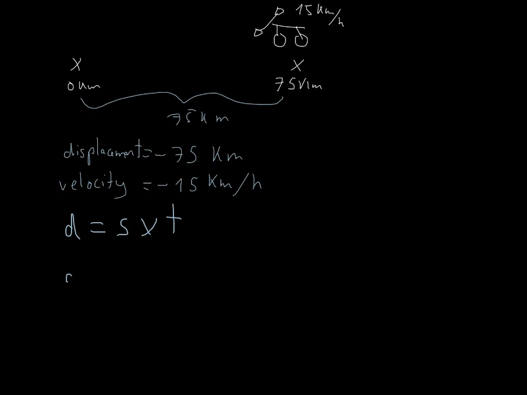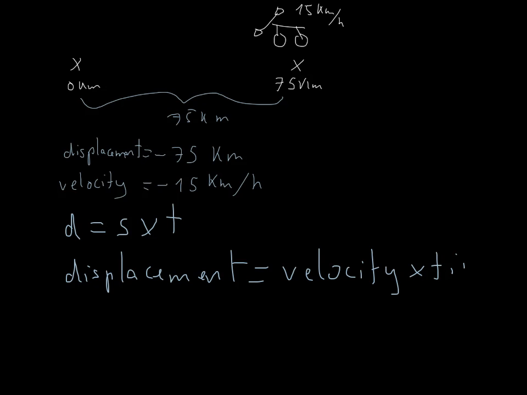So I'm just going to write displacement, and then instead of speed, I have velocity. And that's it. These two things work, both of them work almost all the time. All I need to take into account is that if I'm using displacement, which can be negative, then I need to be using velocity and not the speed.